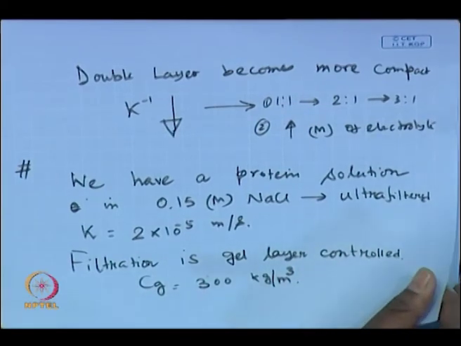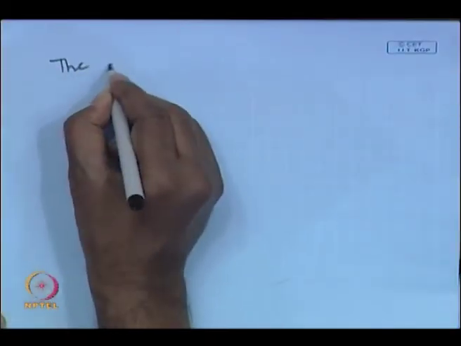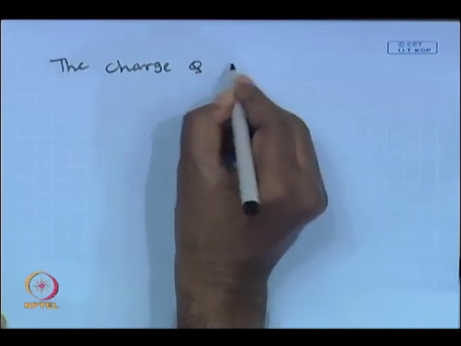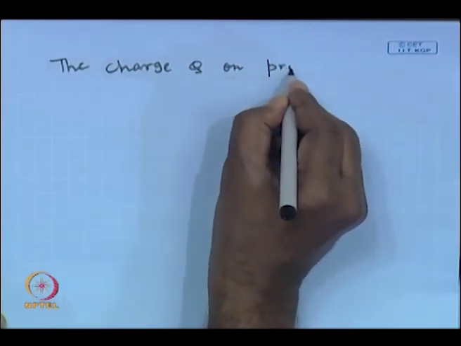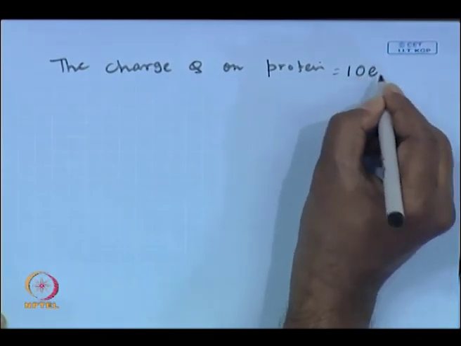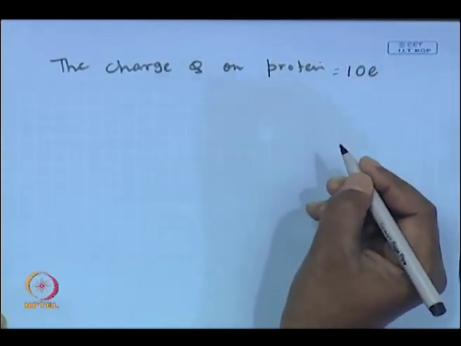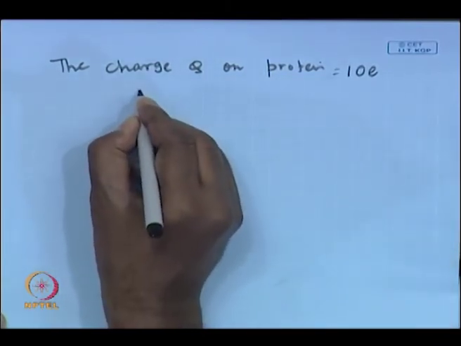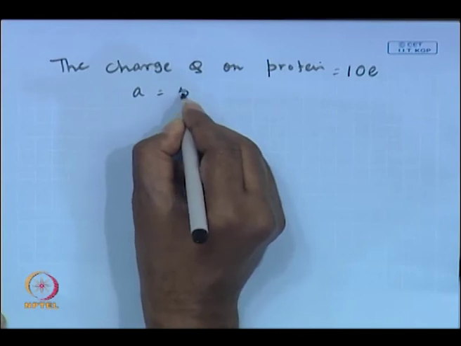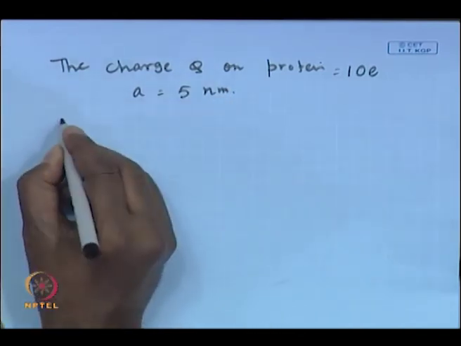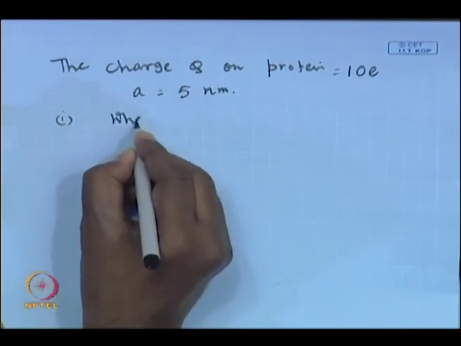The charge number of the protein is characterized. The charge Q on the spherical protein is known, it is basically 10 times e, that means 10 into 1.6 into 10 to the minus 19 coulomb. And it has a radius a, which is 5 nanometer. So the first question is, what is the permeate flux?